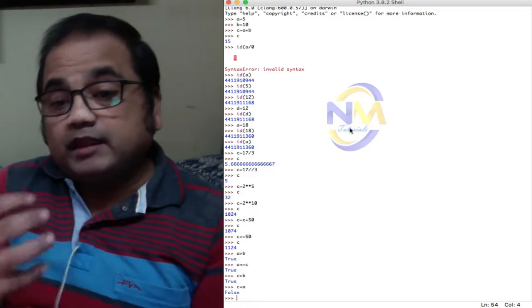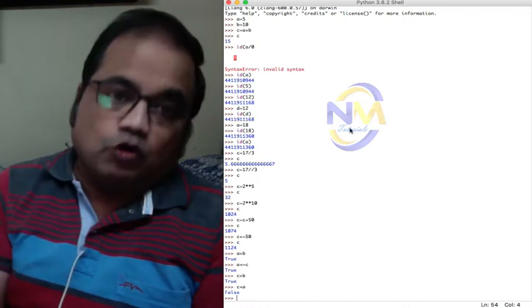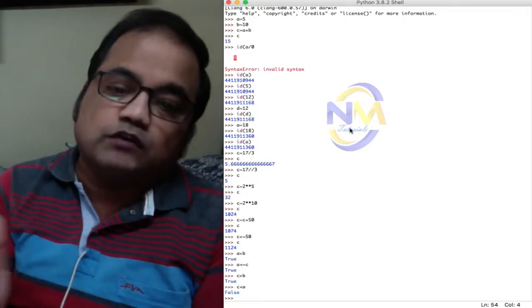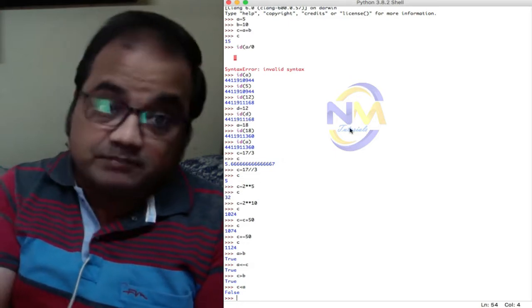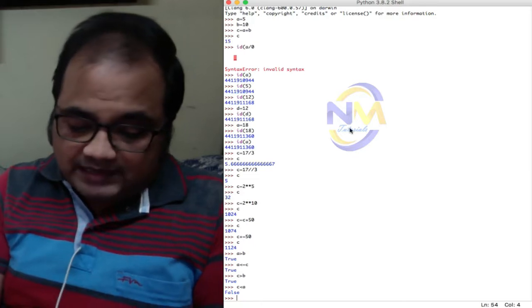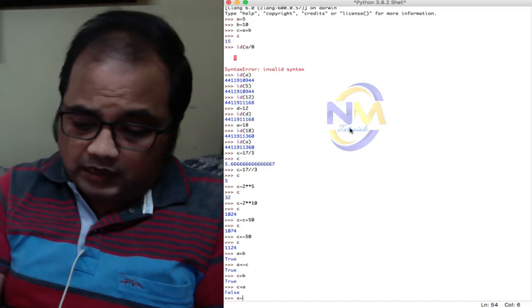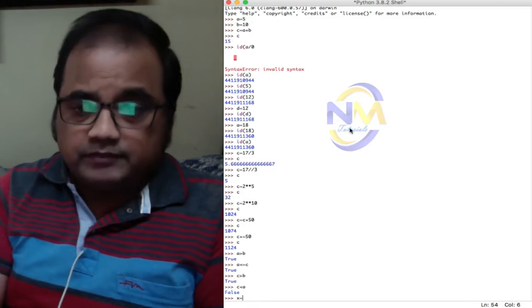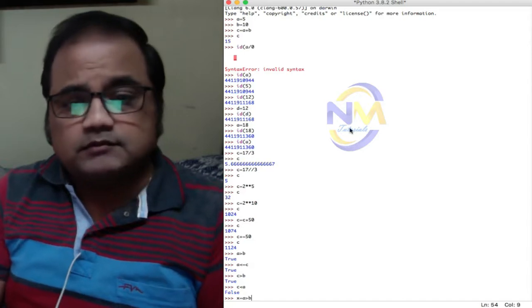Now, in these relational operators, if I want to test multiple conditions, or I want to store the result of this condition in a specific or particular variable. So suppose I say x is equals to a greater than b, and the value of x is true.